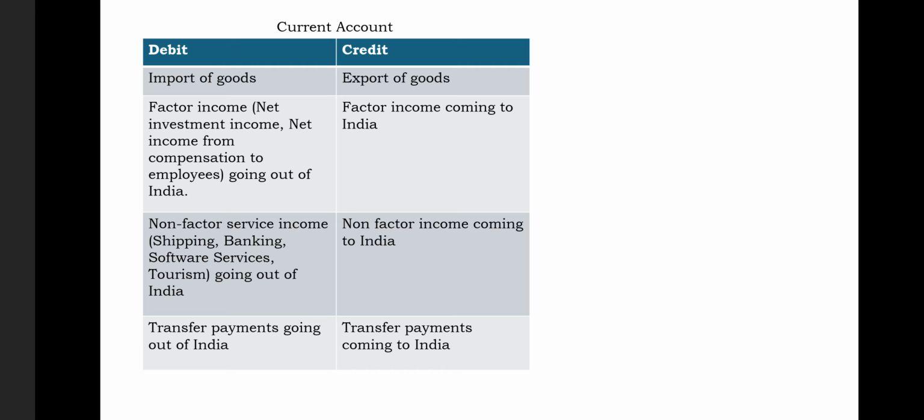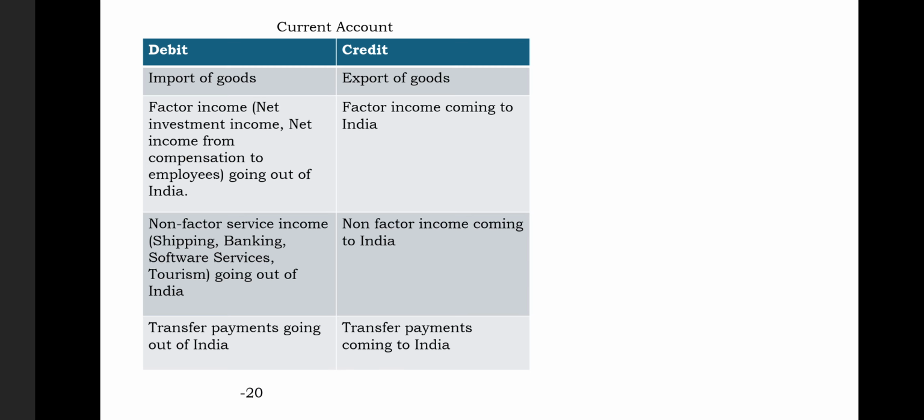Now the last component of the current account we have is transfer payments. See, whenever the government of India or our country gives another country goods or services, but in return they never take anything back, such kind of services or goods that you give to another nation, in which you are not taking anything against it, are called transfer payments. So if you are giving transfer payments, it will be recorded on the debit side, and if you are taking transfer payments, it will be recorded on the credit side.